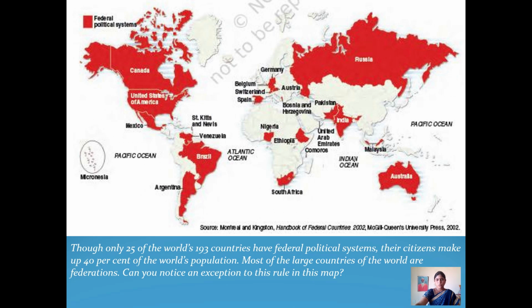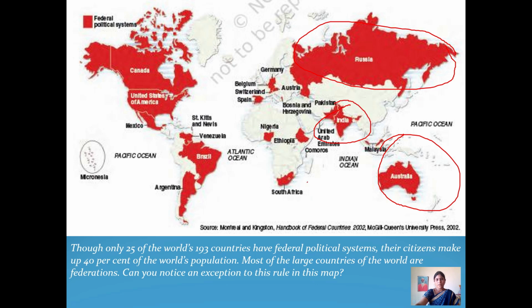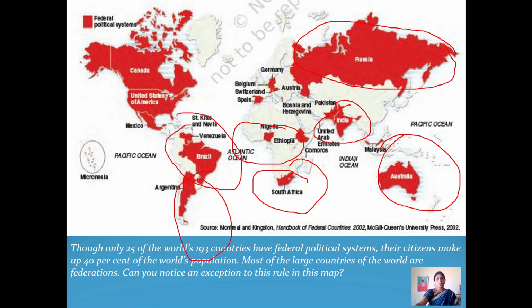Students, while I explain the lesson, open your textbook and observe each and every part of the content carefully. See here, this is the federal political system. All red marked here, you observe Russia, Australia, India, Pakistan, South Africa, Nigeria, Brazil, Argentina, the United States of America and Canada.